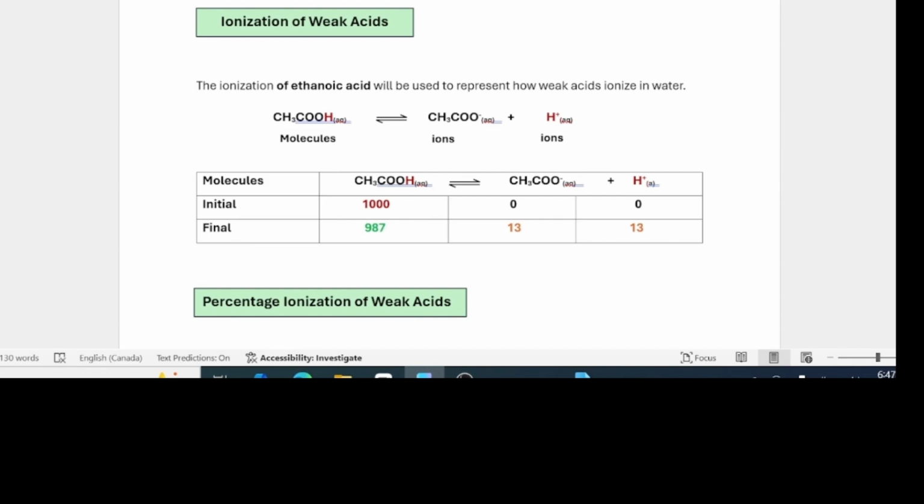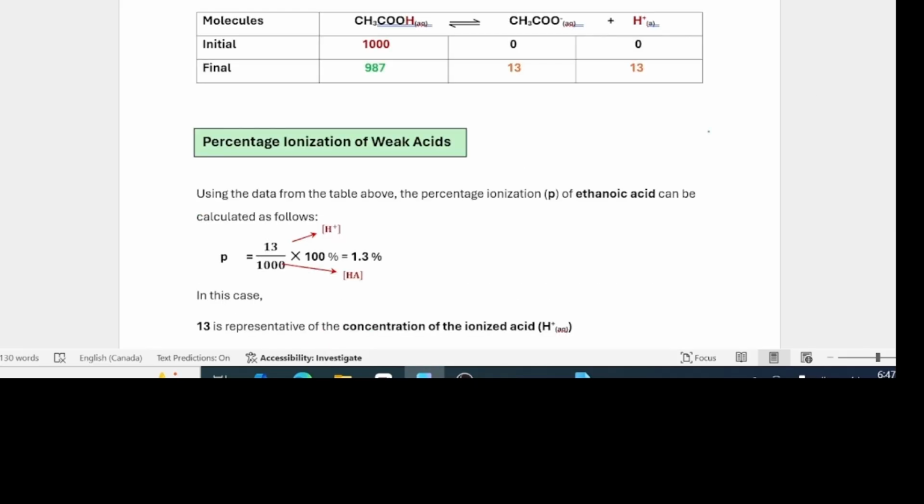The ionization of ethanoic acid will be used to represent how weak acids ionize in water. So this equation shows how molecules of ethanoic acid ionize to give ethanoate ions and hydrogen ions. This table provides some information about how ethanoic acid ionizes in water.